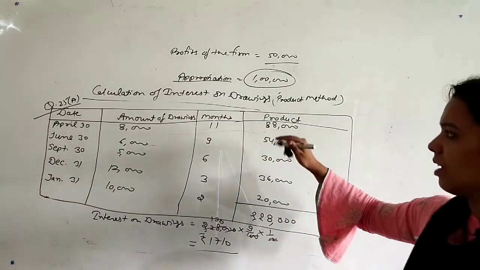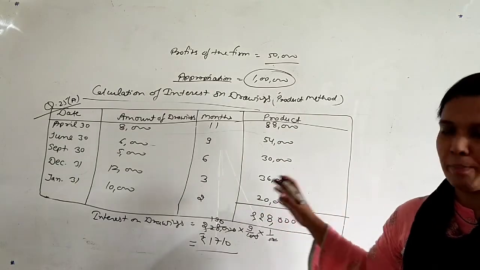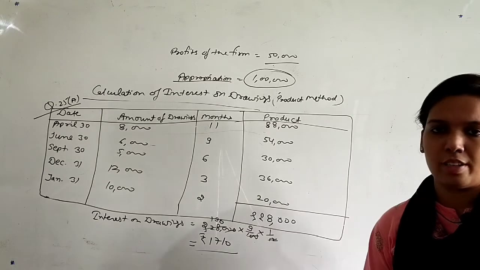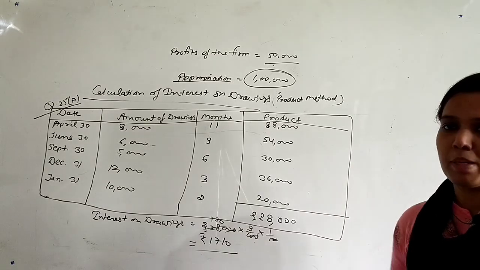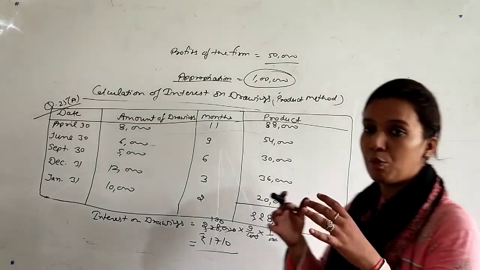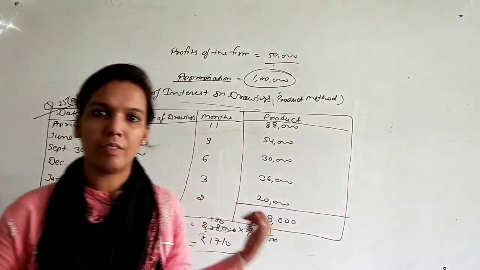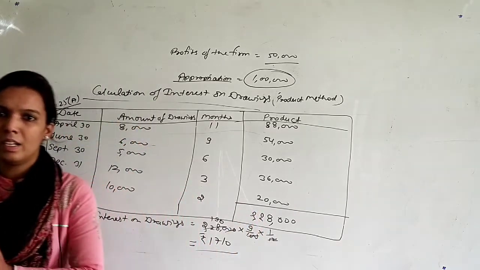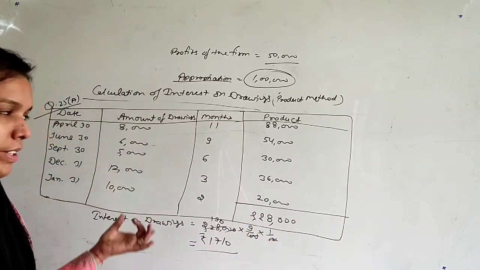In first method we calculate after every drawing, but in this method we just first found the product and then found interest on drawing. I think this method will be simple and easy for you. In simple method we have to do a lot of calculation, but here we calculated only at once. Okay, so this will be a little starting of interest on drawing.